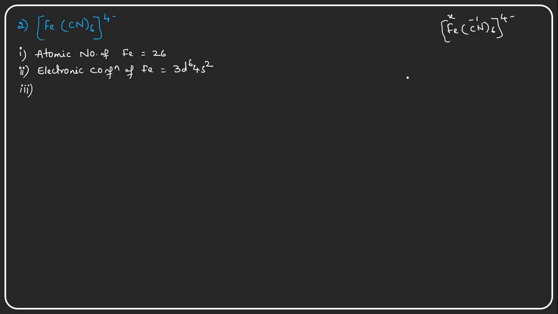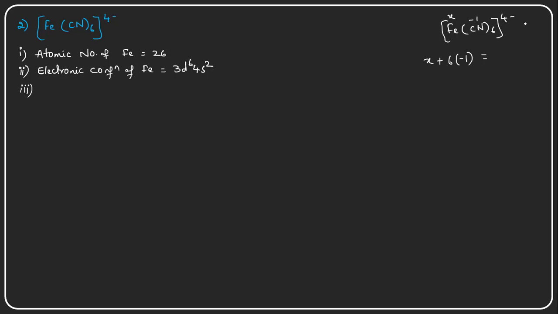Let us take X for the iron in the algebraic equation, and for the ions take whatever oxidation states they have given. Because we don't know the X value, we need to find it out. Plus, how many ligands are there? 6 ligands, and each is carrying a -1 oxidation state.